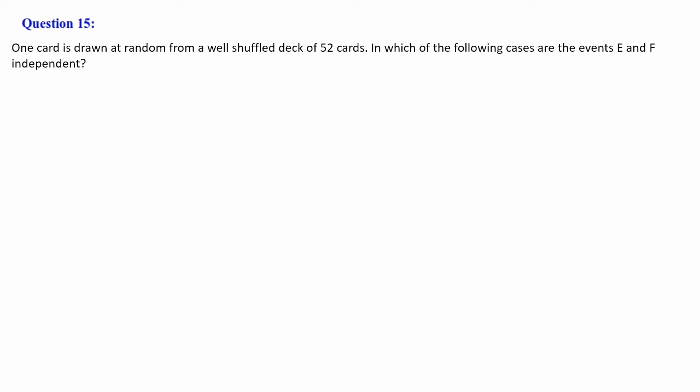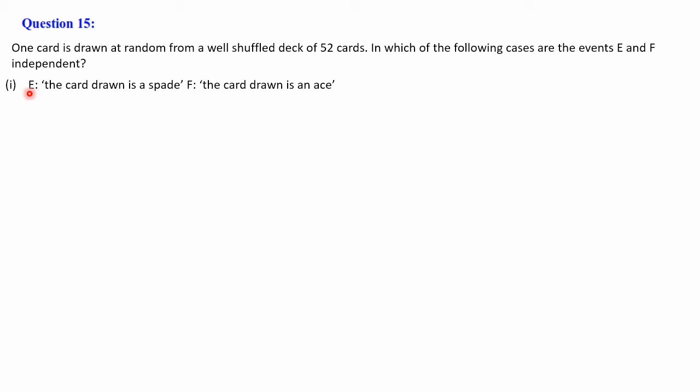Next, we shall discuss question number 15. The question is, one card is drawn at random from a well-shuffled deck of 52 cards. In which of the following cases are the events E and F independent? Here, one deck of 52 cards is there, and from there one card is chosen, and two events E and F are given that will be defined later, and we have to find out whether E and F are independent or not.